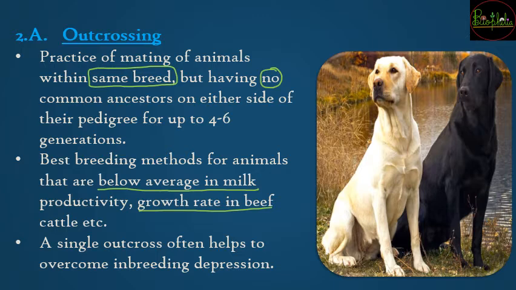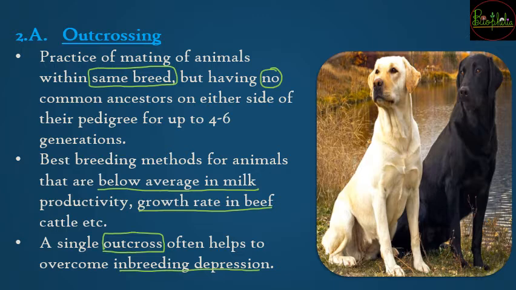All such breeding methods are going to be used so that the productivity of milk or beef can be increased in the case of those animals like cows or buffaloes. And one outcross is often going to help you overcome inbreeding depression. So the solution to inbreeding depression that we discussed, that once you mate the animal with another unrelated superior animal, that is nothing but outcrossing.